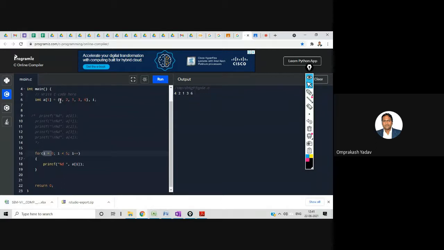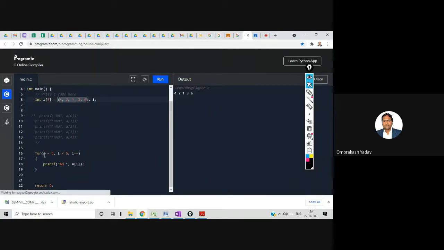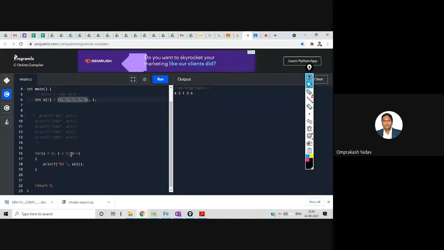I know that the index number of the array starts from 0, and the total number of elements over here is 5, right? So n minus 1, that is 5 minus 1, 4. So the valid index numbers are from 0 to 4. And that's why my i starts from 0, and i is less than 5, so I will move till 4. That means 0 to 4, it will access all the elements.